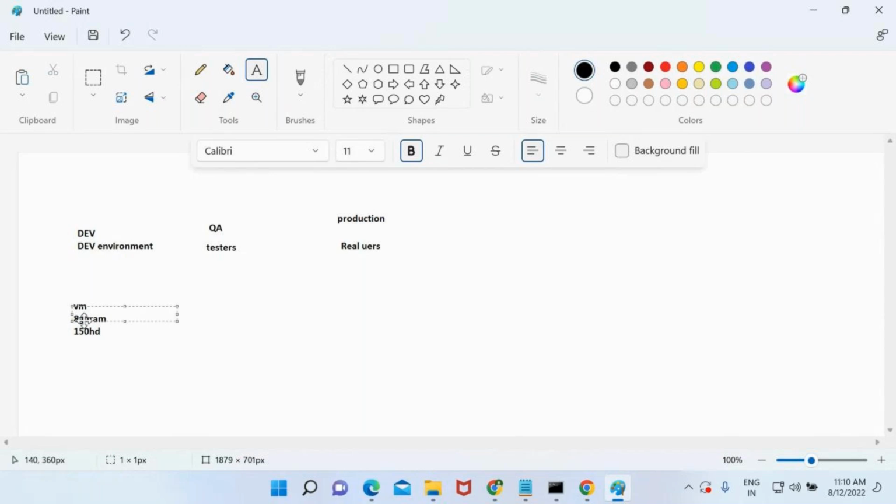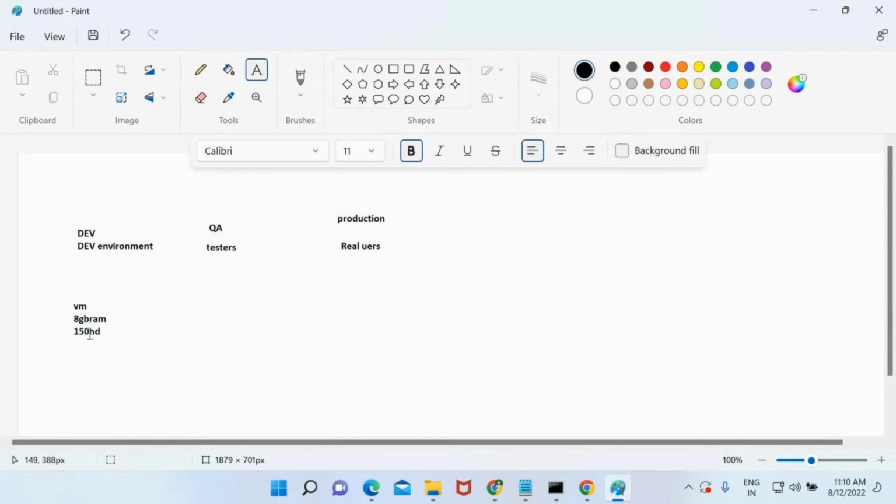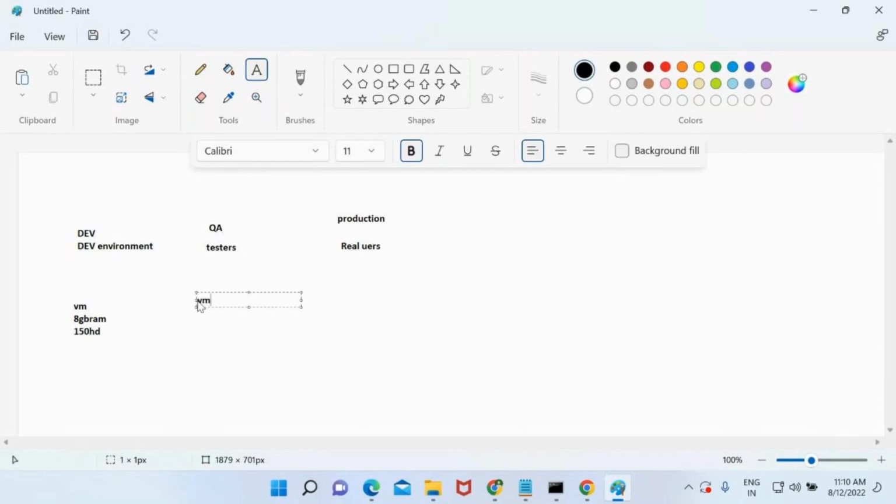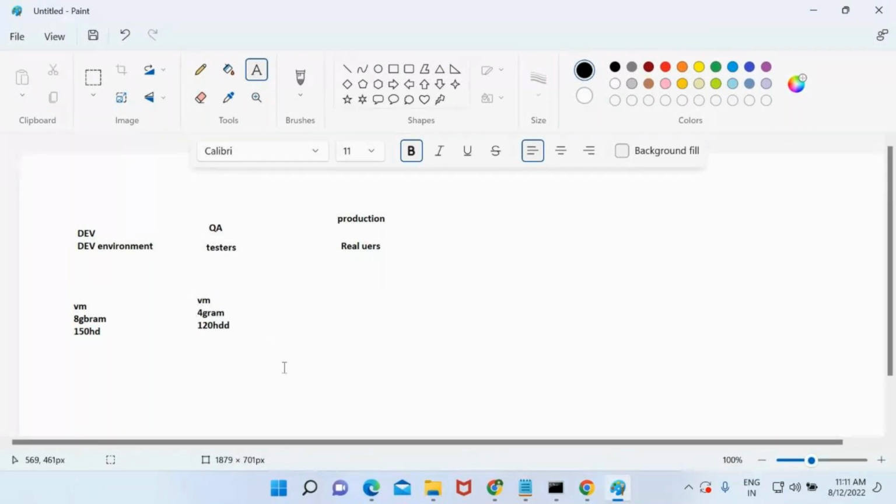In that VM, I have 8 GB RAM and 150 GB hard disk. And in the second, QA environment, I have one more VM, and in that VM, I maintain 4 GB of RAM and 120 GB of hard disk. HDD stands for hard disk drive.